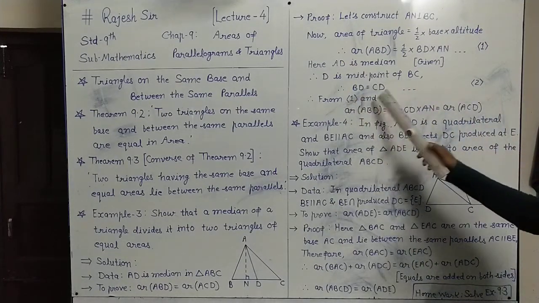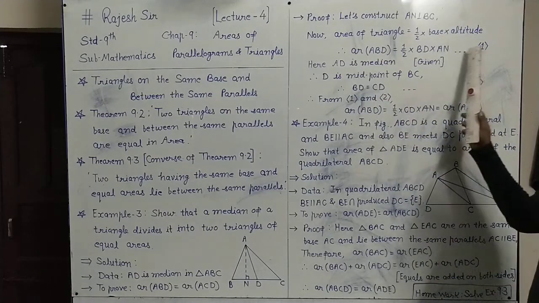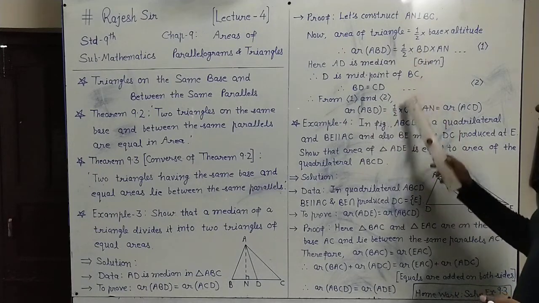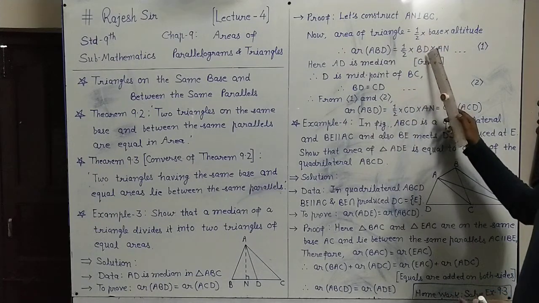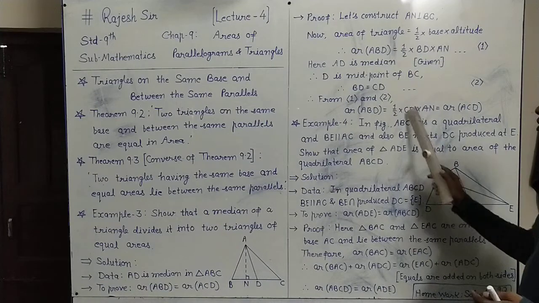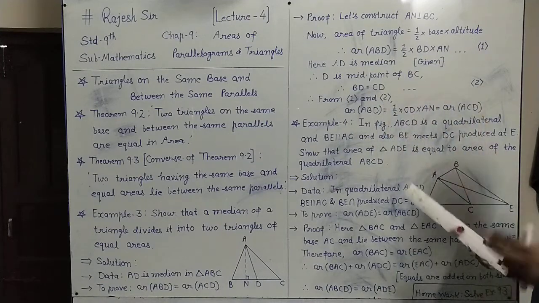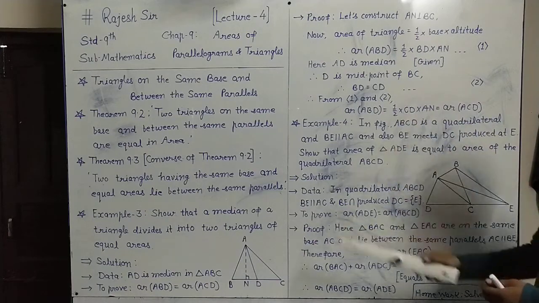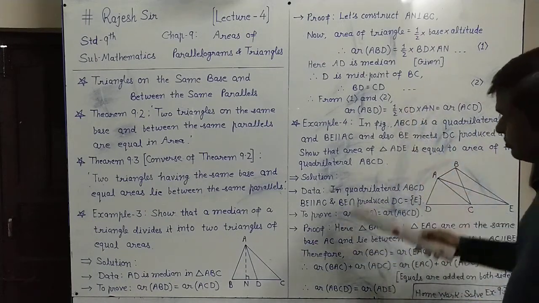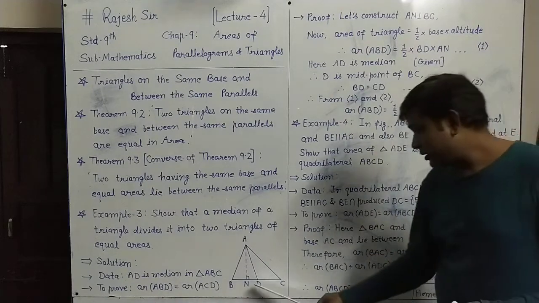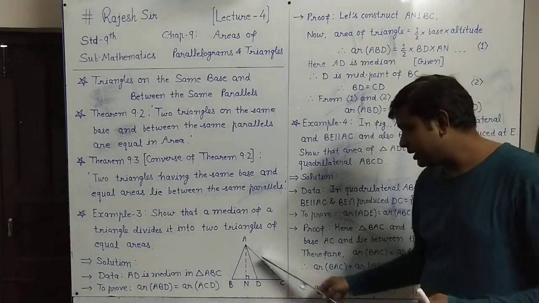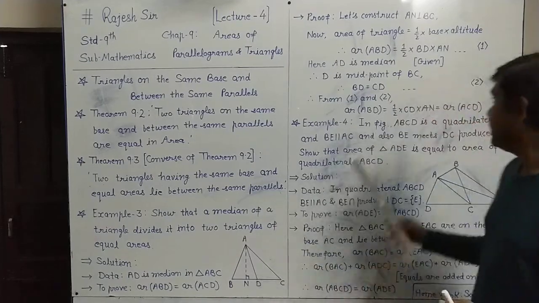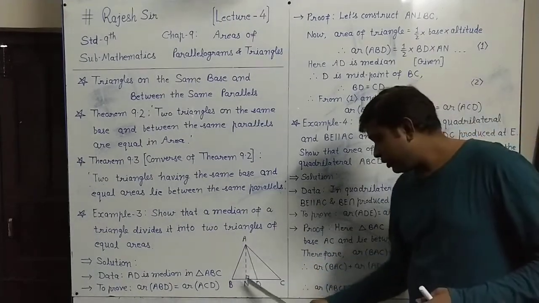So from results 1 and 2, what happens? In 1, on the left side we have area of ABD equals half into BD into AN. This BD can be replaced by CD because BD equals CD, from result 2. We have CD and AN as it is. Now you see this situation in the figure. This DC is the base for the triangle ACD, and AN is an altitude on that base.